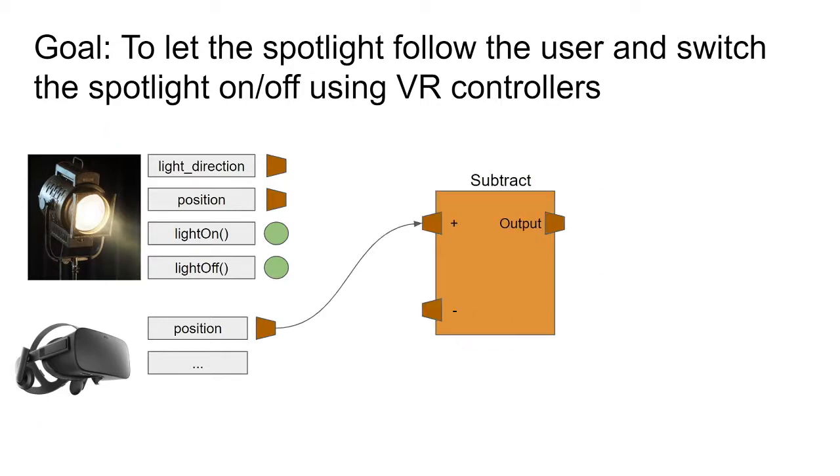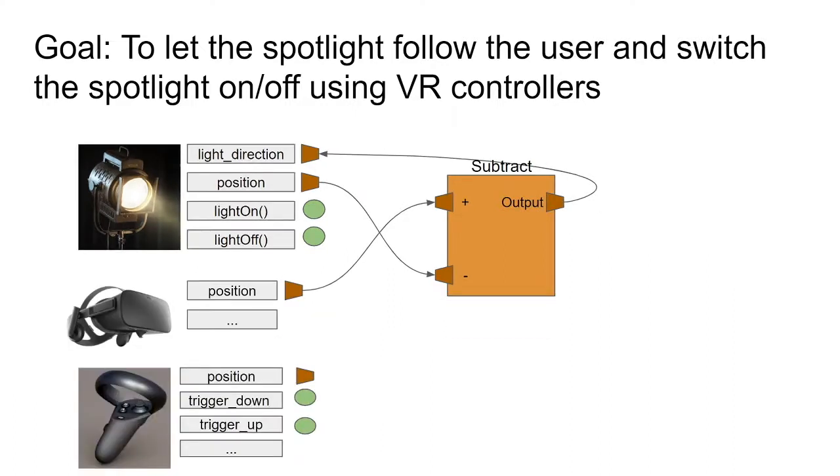We first draw an edge from the position of the avatar to the input of the subtract operator. We then specify the minus input of the operator using the position of the light. Finally, we pass the output to the light direction, and that would make the light automatically follow the user.